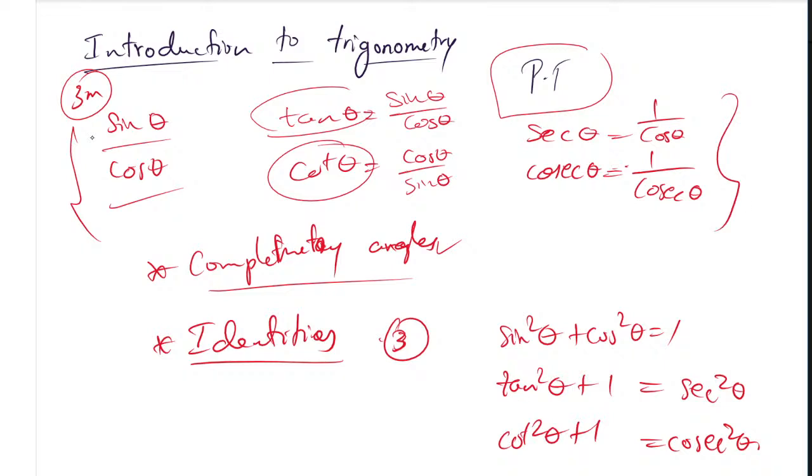Yes, cosecant is 1 by sine. Sorry, cosecant is 1 by sine. I have written 1 by cosecant only. 1 by sine it is. Make it correct. Okay, very good. So this is okay.